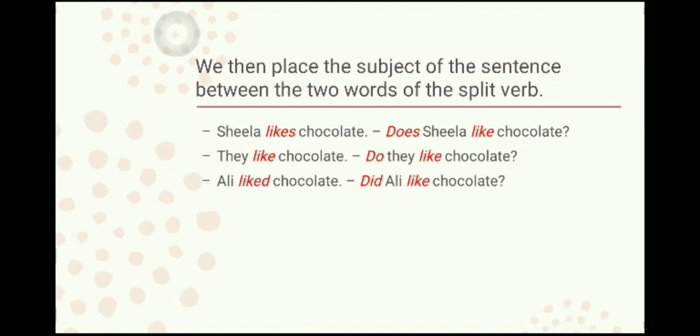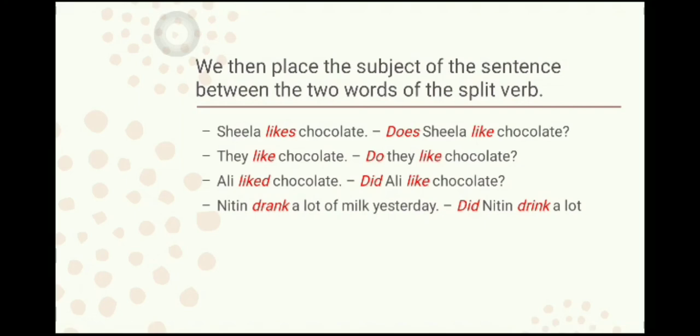Ali liked chocolate. Here the verb is in past tense. So we will use the word "did", and the subject will be in between. That is Ali. And the verb form will be the first form, that is the root form. So the answer would be, "Did Ali like chocolate?"